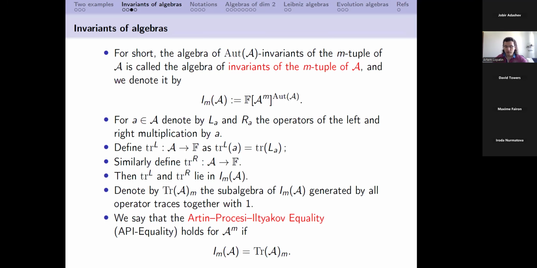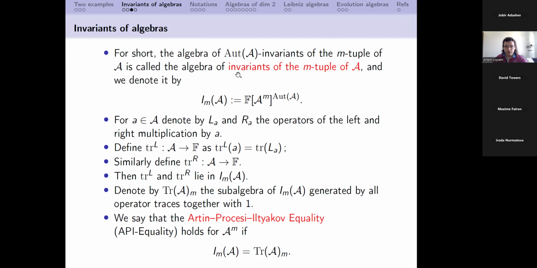Roughly speaking, any simple group can be given as a group of automorphisms of some simple algebra. And there is a list of statements of this kind, and so this kind of presentation of groups is quite interesting, and it's the second motivation for consideration of this algebra of invariants.